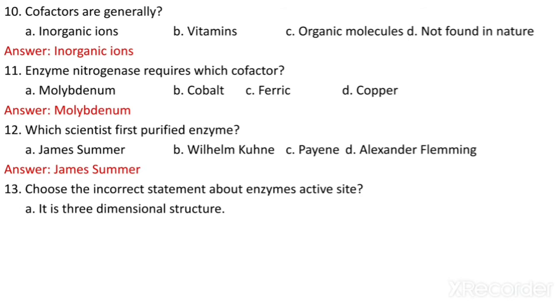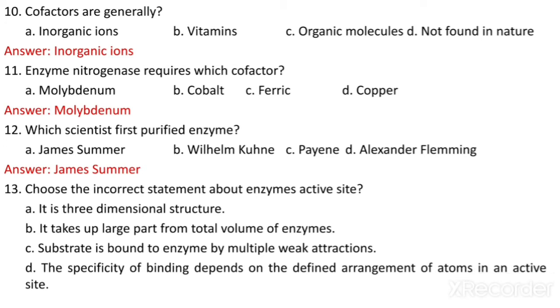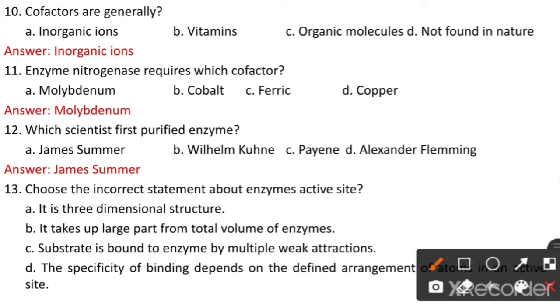Choose the incorrect statement about the enzyme's active site. It is a 3D structure. It takes up a large part of the total volume of the enzyme. Substrate is bound to the enzyme by multiple weak attractions. The specificity of binding depends on the defined arrangement of atoms in an active site. Now see, the active site is a 3D structure, it is correct. The specificity of binding depends on the defined arrangement of atoms in an active site, it is also correct. Substrate is bound to the enzyme by multiple weak attractions, it is also correct. It takes up a large part of the total volume of the enzyme, this statement is wrong. So correct answer is B.